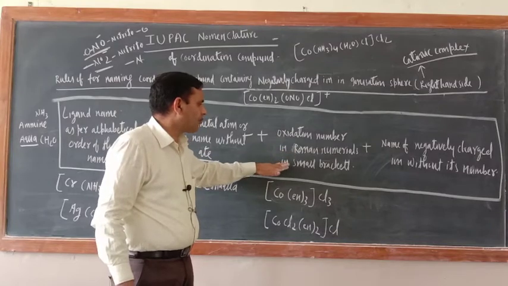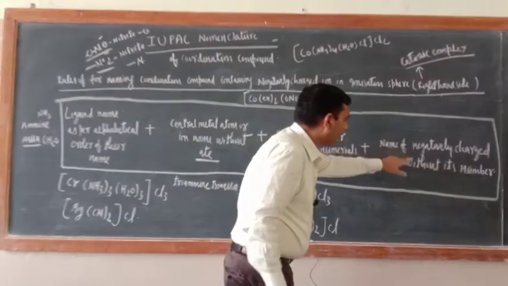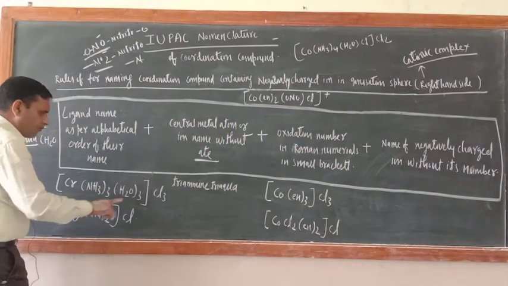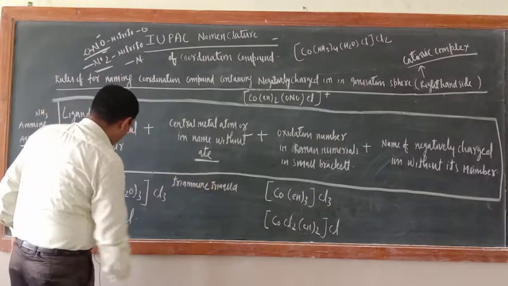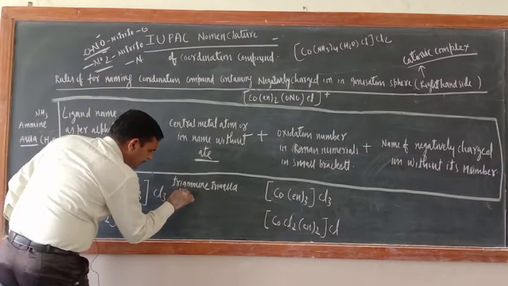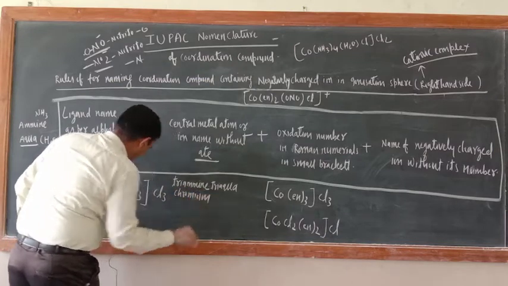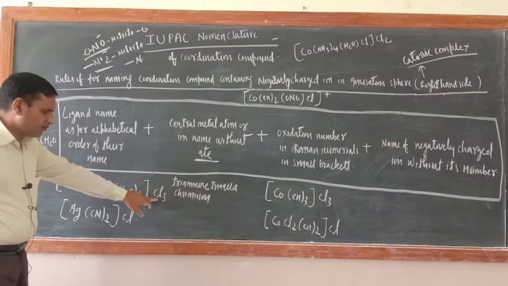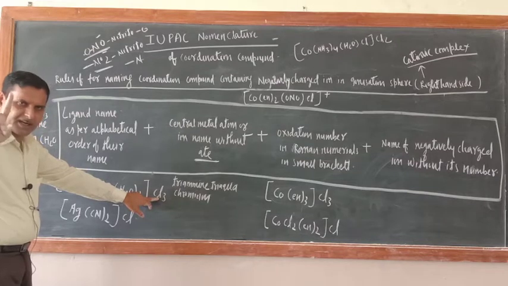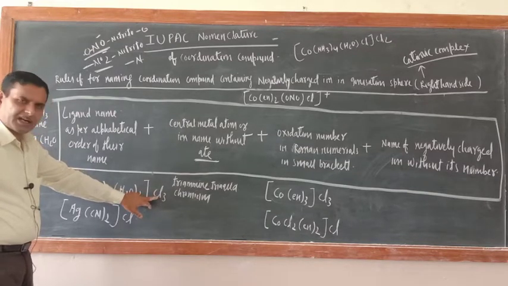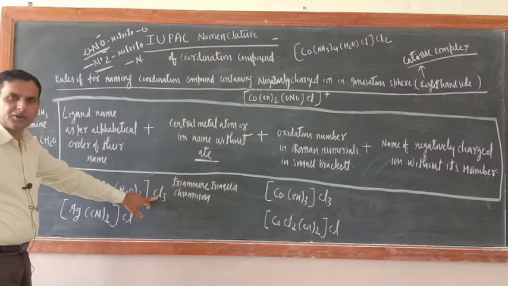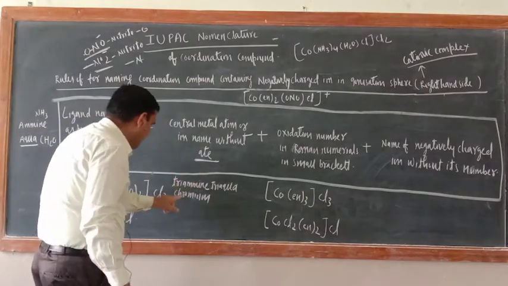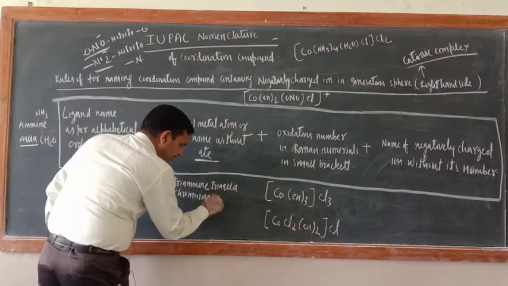Oxidation number in Roman numeral in small bracket. The name of the negatively charged ion without its number, at the end. This will come Cl3. So what is there? Triammine, triaqua, chromium. What is the oxidation state? Just see, both are neutral ligands only, their oxidation state is 0. Now only -3 will be there, one Cl negative means minus. Now this is not a ligand, this is a counter ion to fulfill the primary valency of chromium. So triammine, triaqua, chromium. Now oxidation state 3rd.